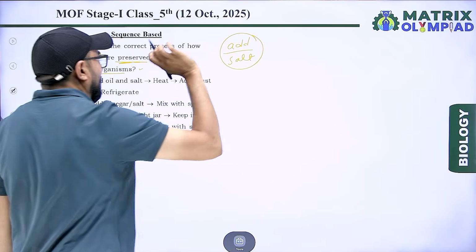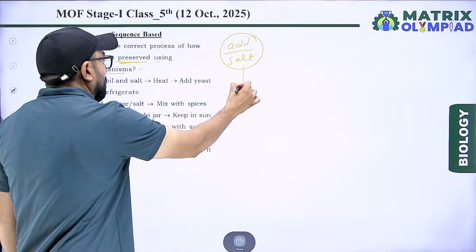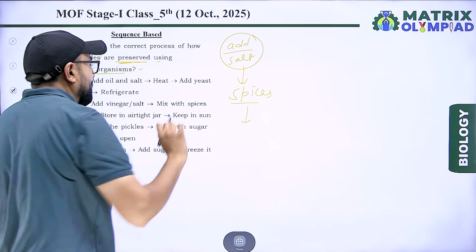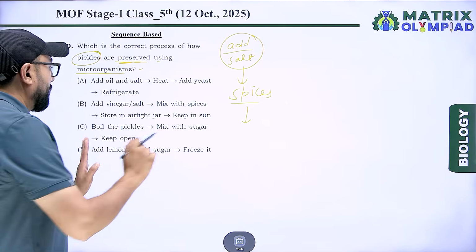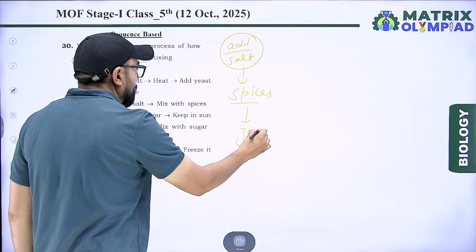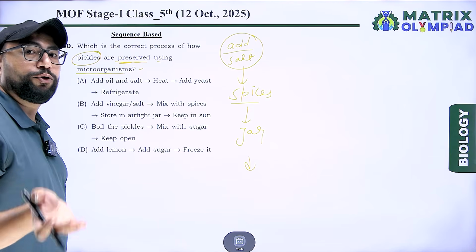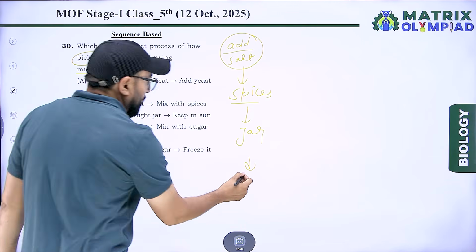So add salt first of all. Next, mix with spices. Next step is store in an airtight jar. And next, keep it in the sun for some time.